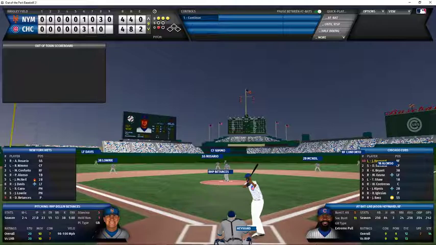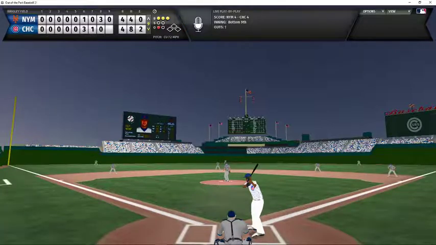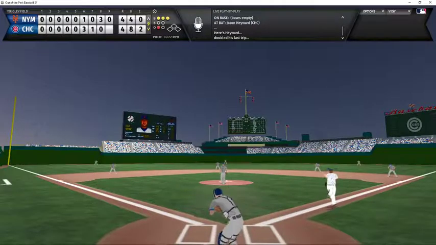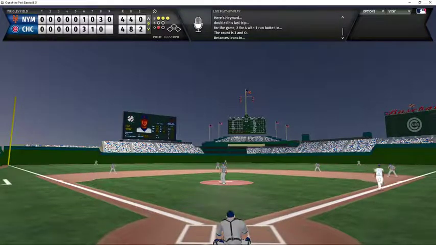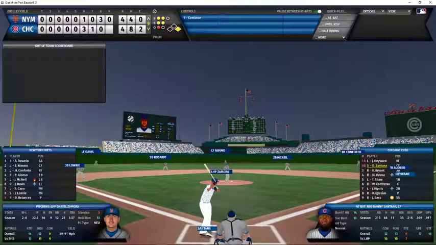3-0 count now to Hayward with 1 out. And Hayward waiting for the pitch. And he draws the walk. The pitch was low. Hayward heads down to first. And Betances has just put the potential winning run on base.